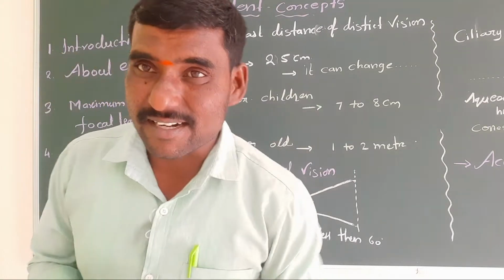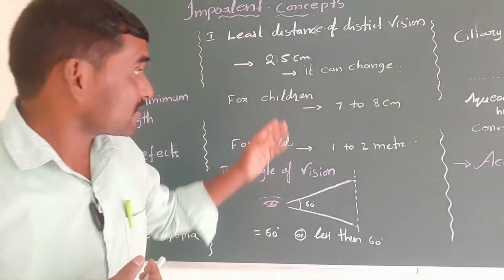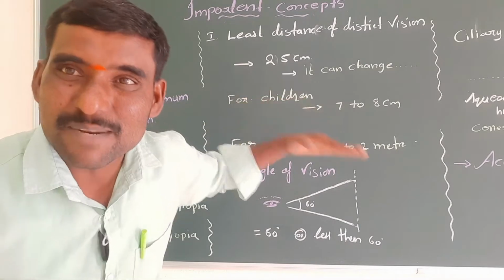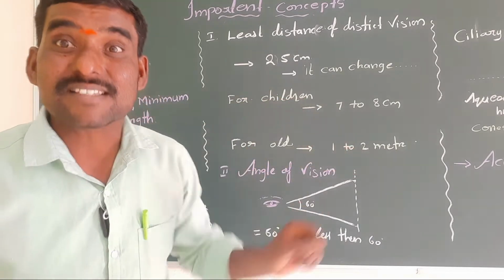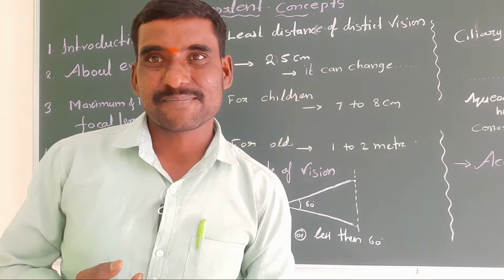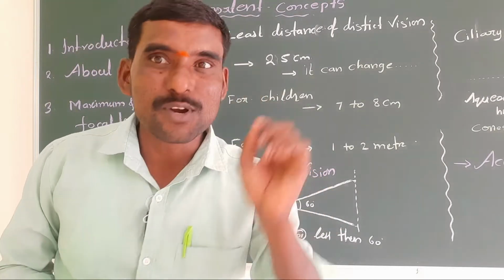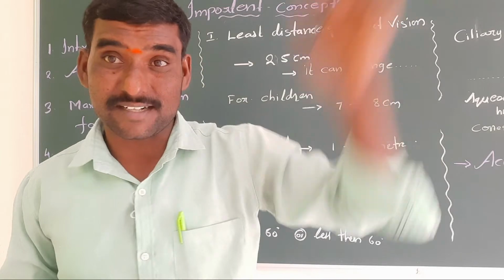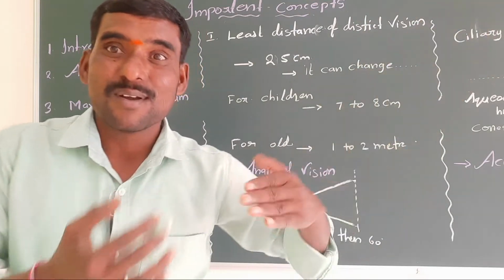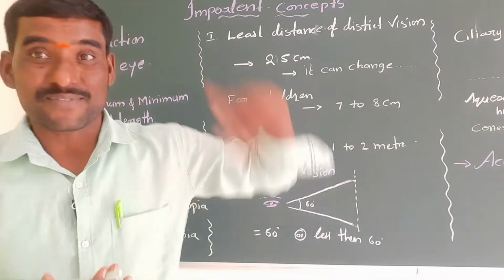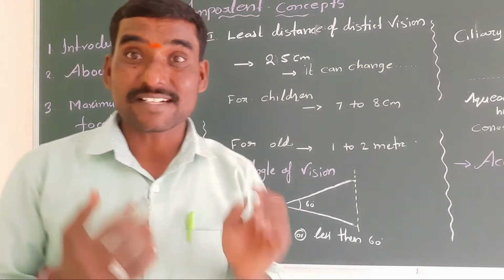In the case of children below 10 years, the least distance is 7 to 8 centimeters. And for old people it is 1 to 2 meters. Up to 1 meter they can't see; after 1 meter they can see. That is the minimum distance.